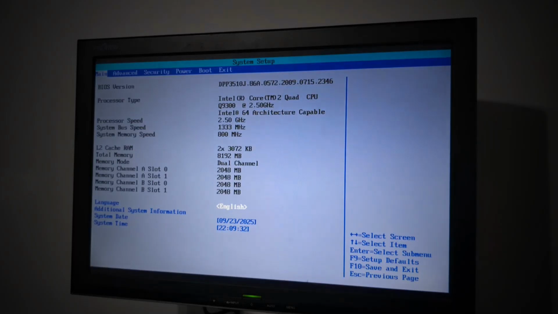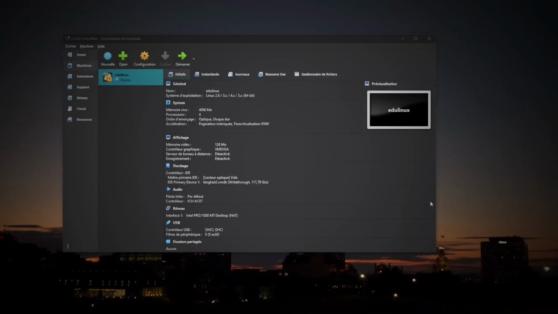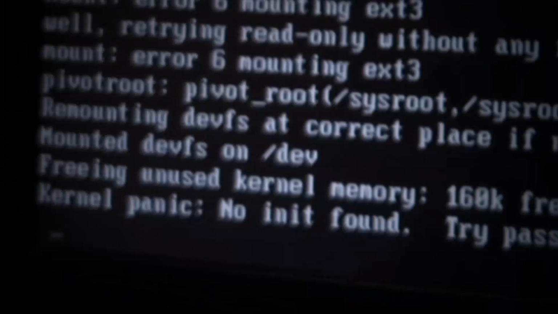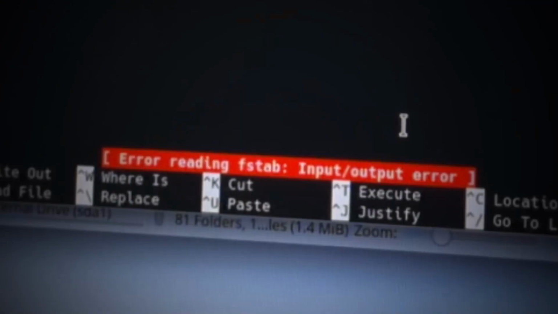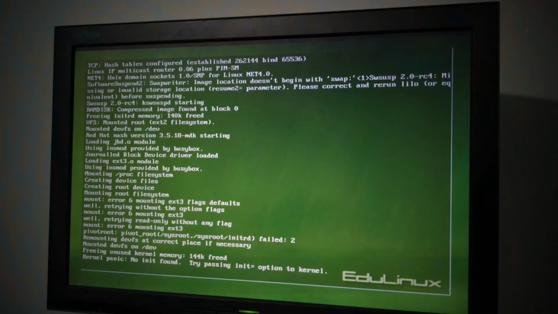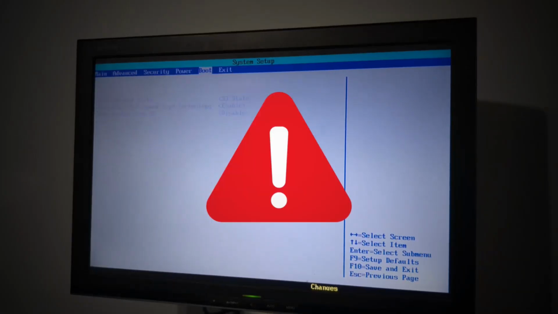Warning, this very first video of the untrusted installer may include a broken accent. So I just learned that I tried booting from the I will do this. Broken software. Kernel panic. What do you mean input output error? And or broken hopes. So far so good? No. If you're a normal person and you value your time, please do not try anything in this video at home. Thank you for your attention.